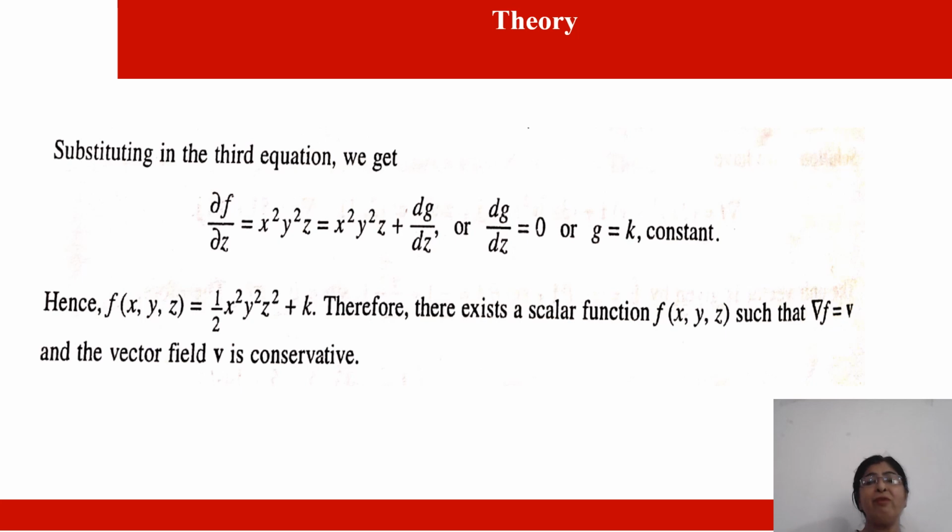Now substituting the value of g, I will get f of xyz equal to 1 by 2 x square y square z square plus k. Therefore, there exists a scalar function f, a function of three variables x, y, z, such that del f is equal to v, and the vector field v is conservative.